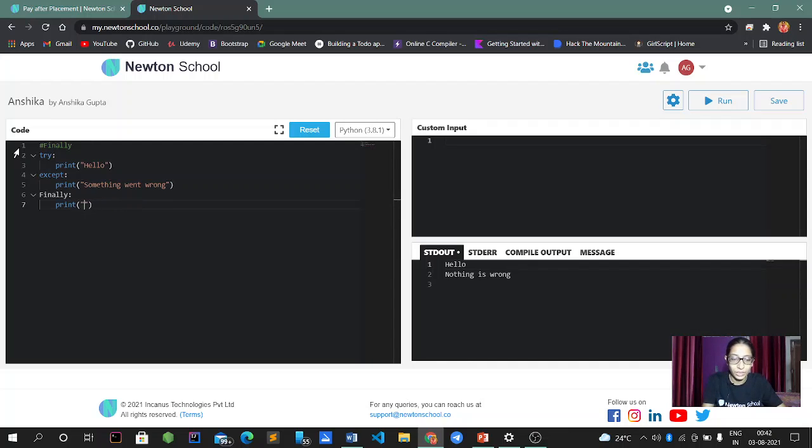So if I write try, except and finally, this is the multiple finally type, and this can be useful to close your objects or clean up your resources.